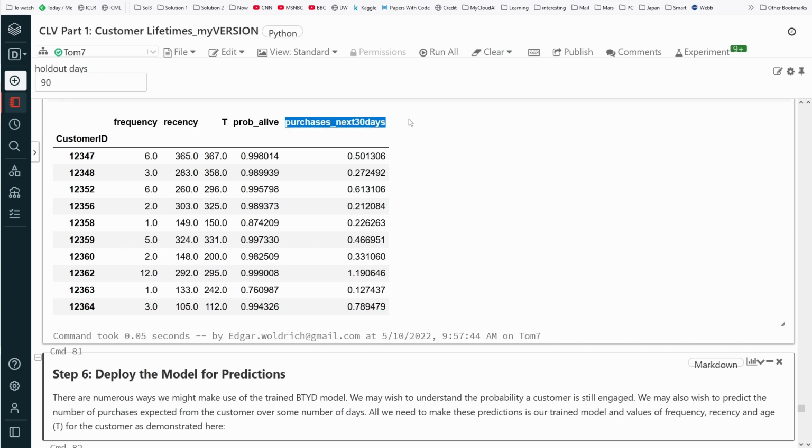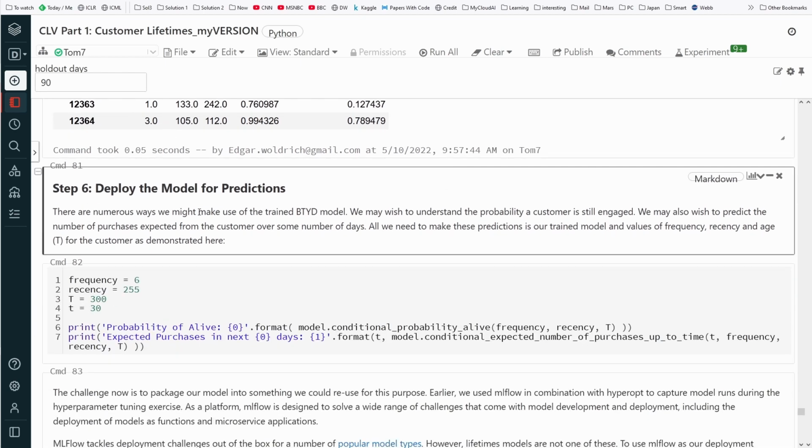So here we have purchases predicted for the next 30 days. You can clearly have a customer segmentation given the future probability of purchases in the next 30 days. So step 6, deploy the model.